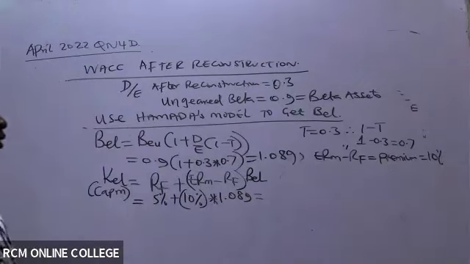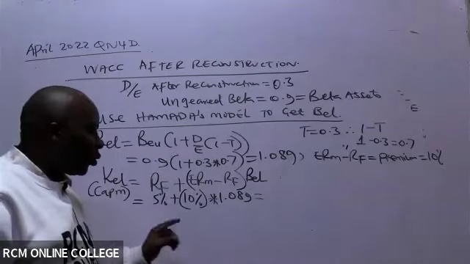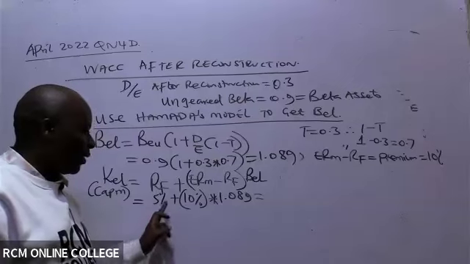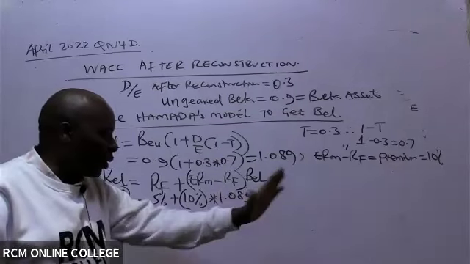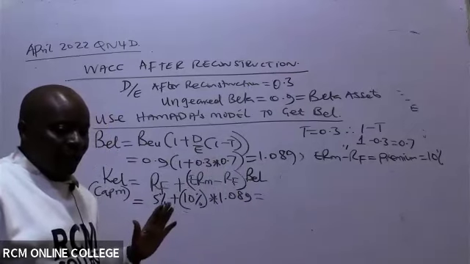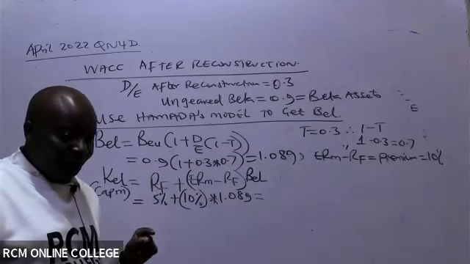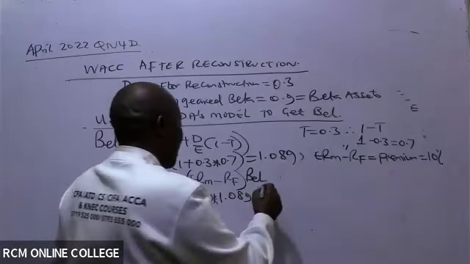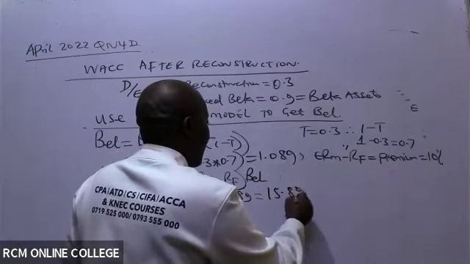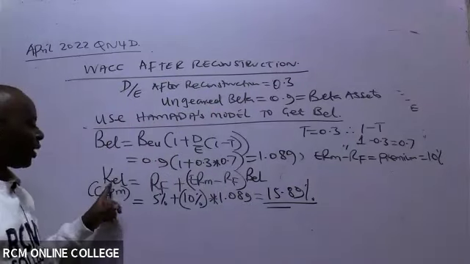Please use your calculator and ensure you're able to follow this very well. Don't say equals anywhere. Say 5 plus 10 times 1.089, and then you say equals after you've finished everything. I would want to see whether you're getting this. So they're getting 15.89.